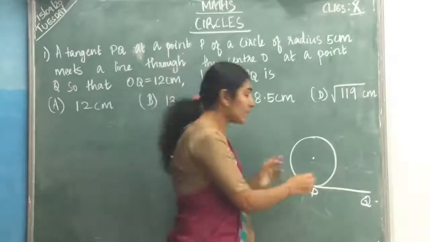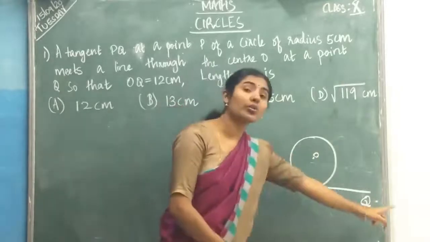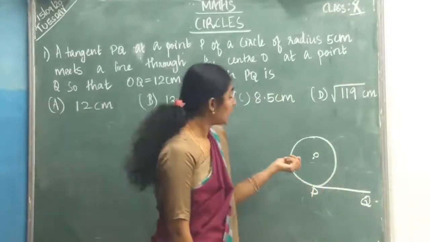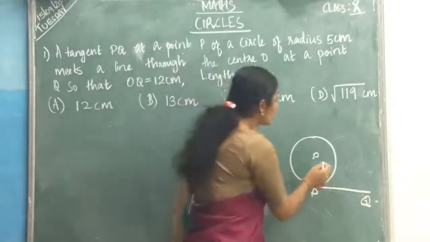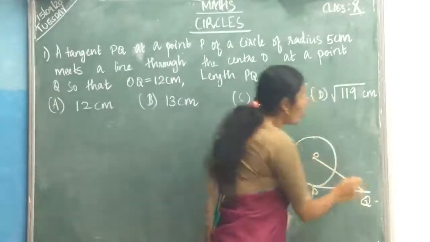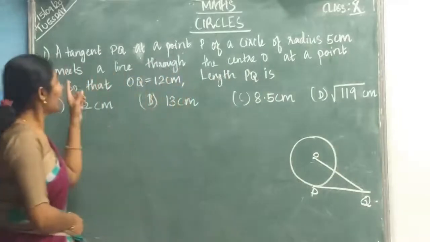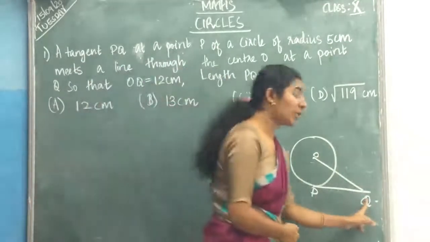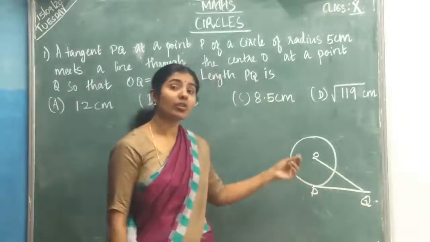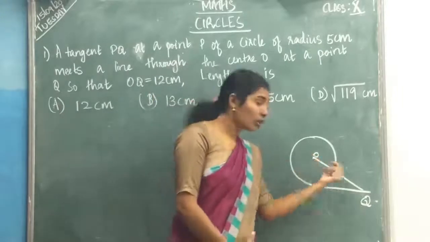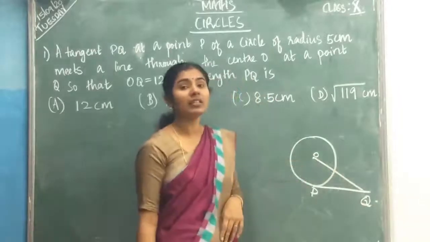So first of all, draw one circle, its center is O and tangent PQ at point P. And they have given that this tangent is meeting a line. How is the line drawn? Through this point O and Q. So again, read: tangent PQ at a point P of a circle meets a line. Which line? That is a line drawn from center O to point Q. So this tangent is meeting this line.